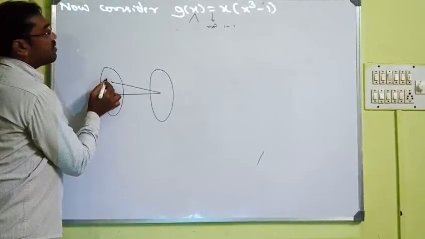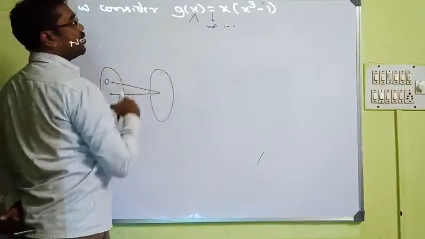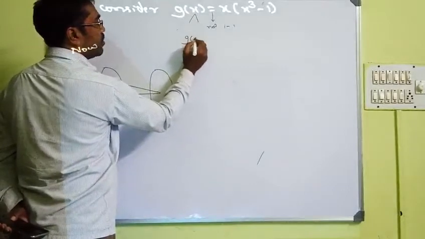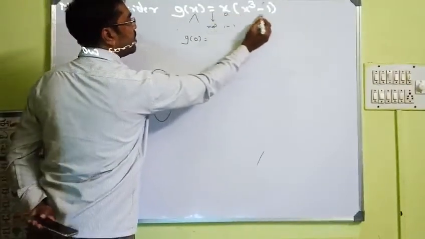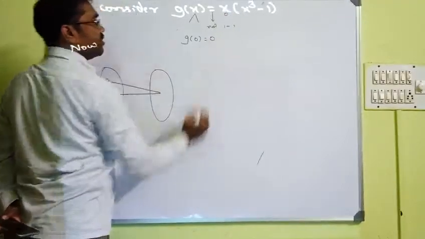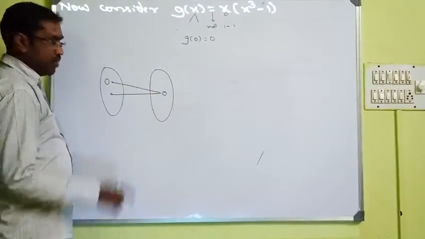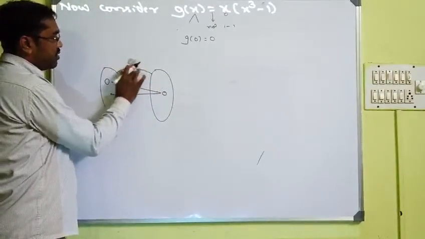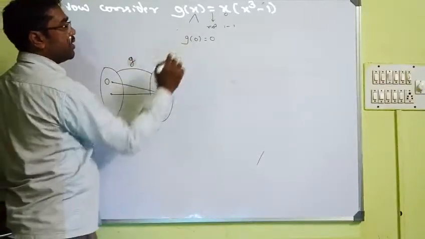Let us take x as 0. If you take x equal to 0, what is g of 0? If you put 0 here, 0 into anything is 0. So g of 0 is 0. This is the function g. G of 0 is 0 we are getting.